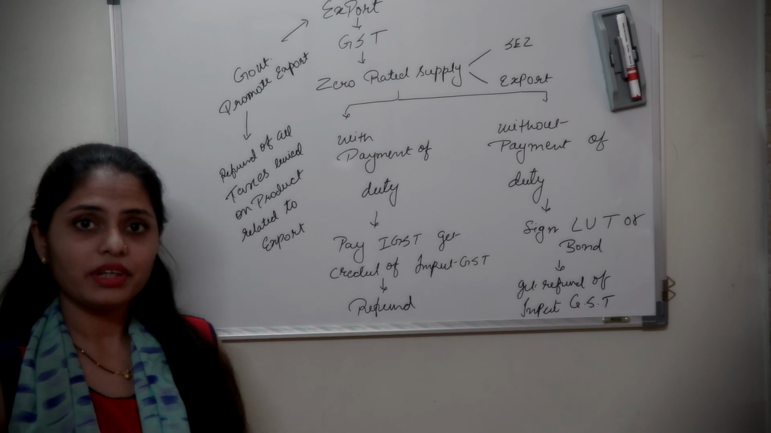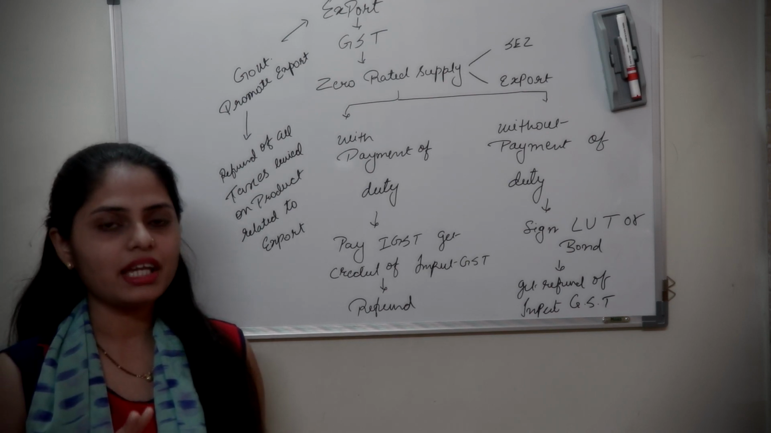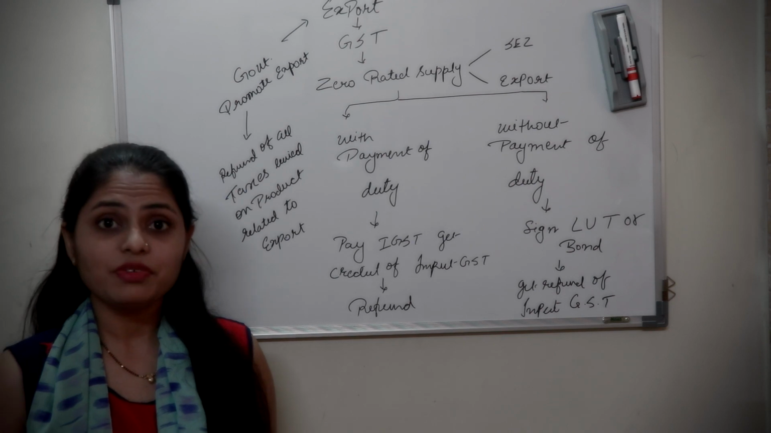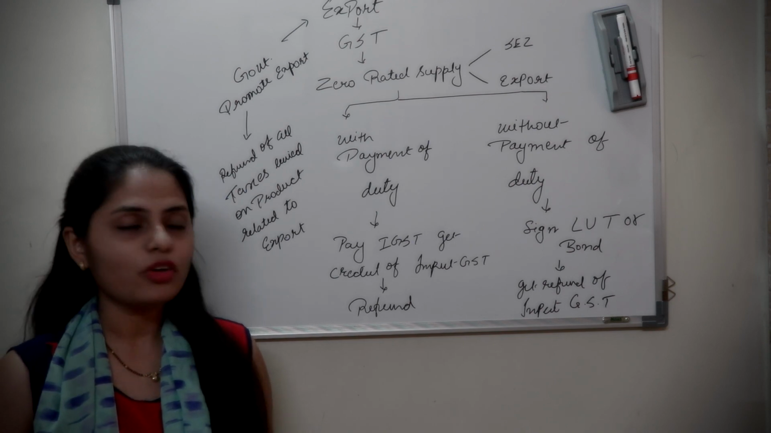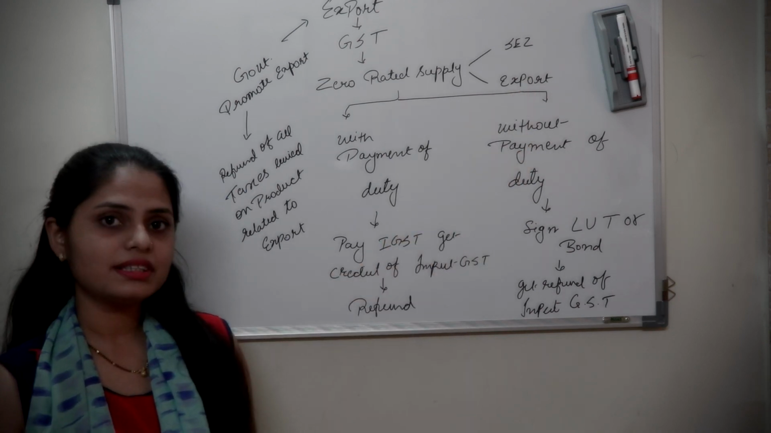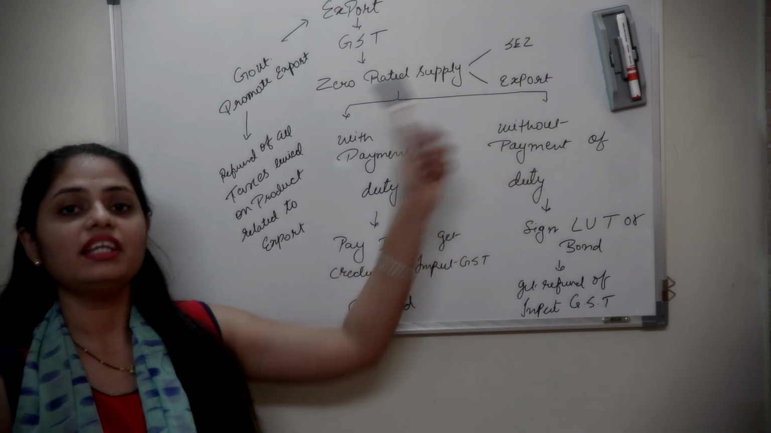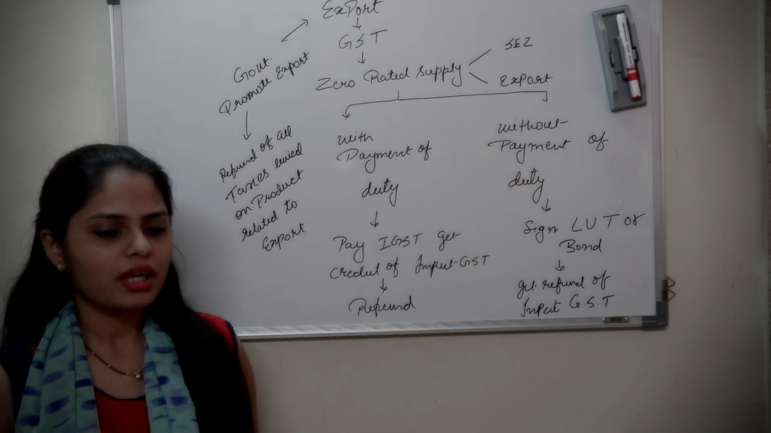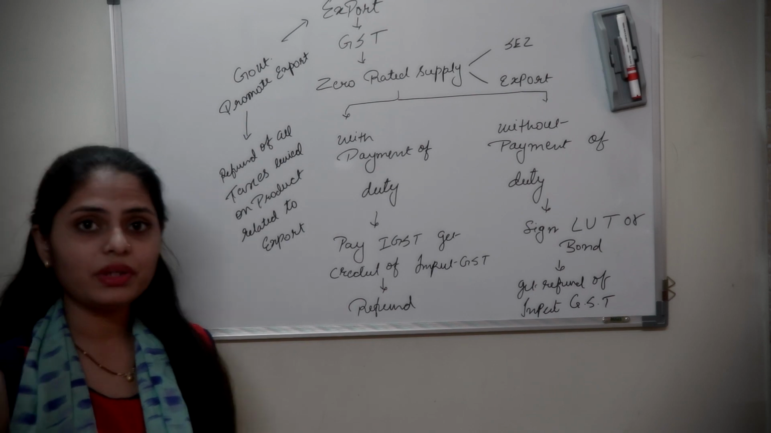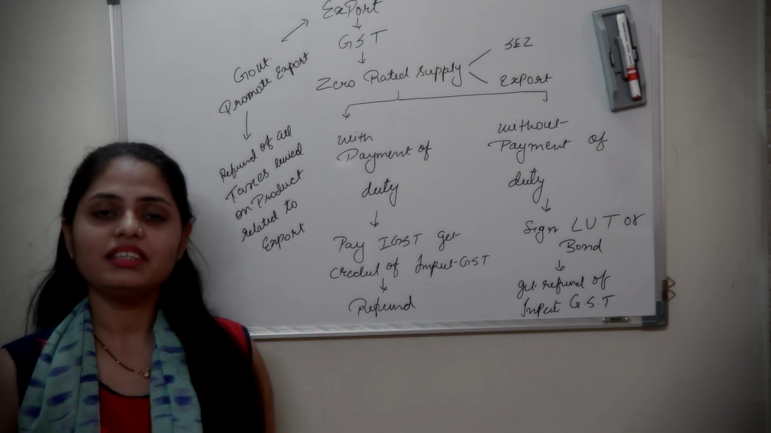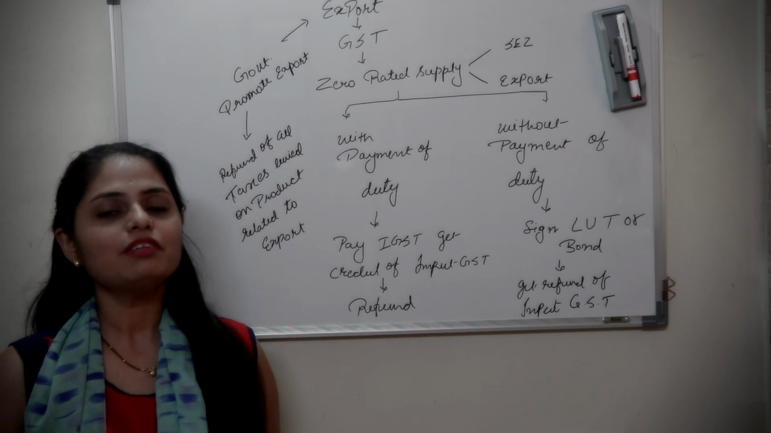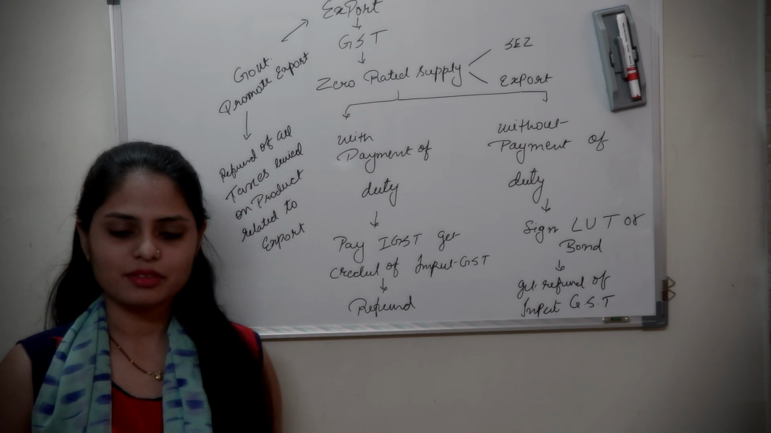But in zero rated supply, there are two types of supply which are covered. First one is supply to special economic zone. Another one is supply as being an export. Okay, but this is covered under zero rated supply. That means in these two types of supply, government will not recover any kind of taxes.